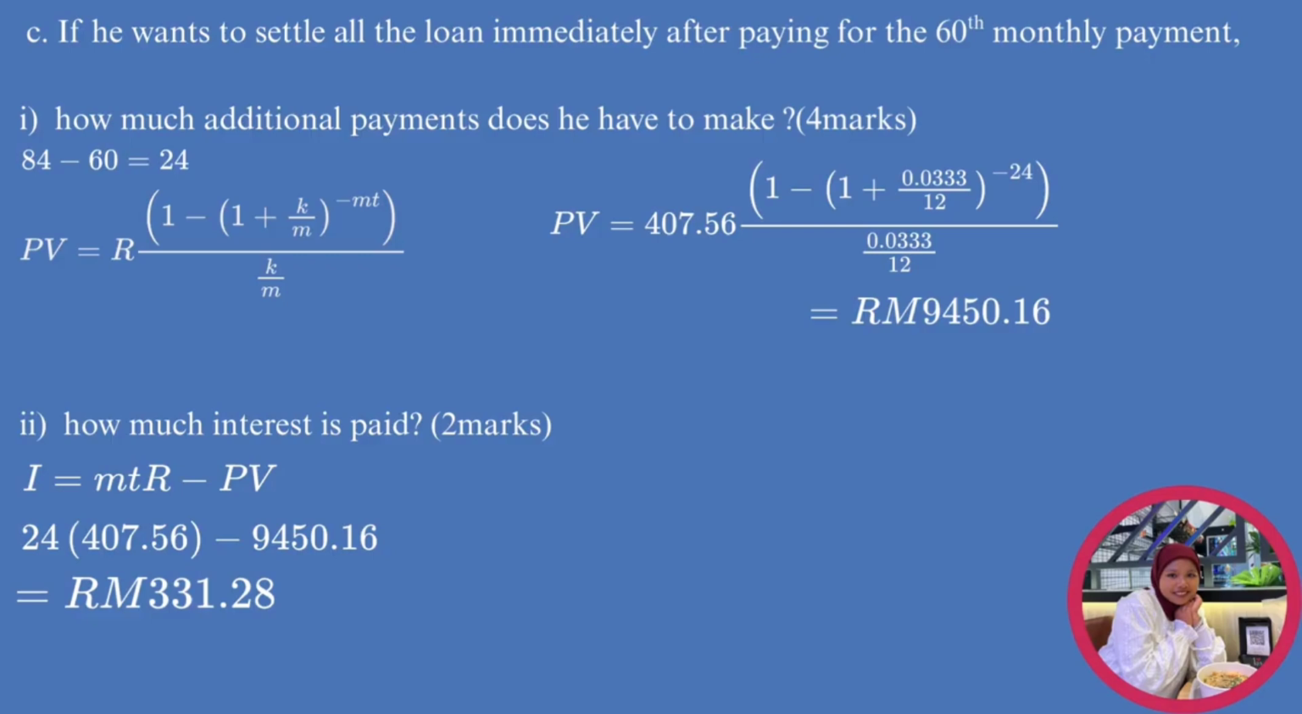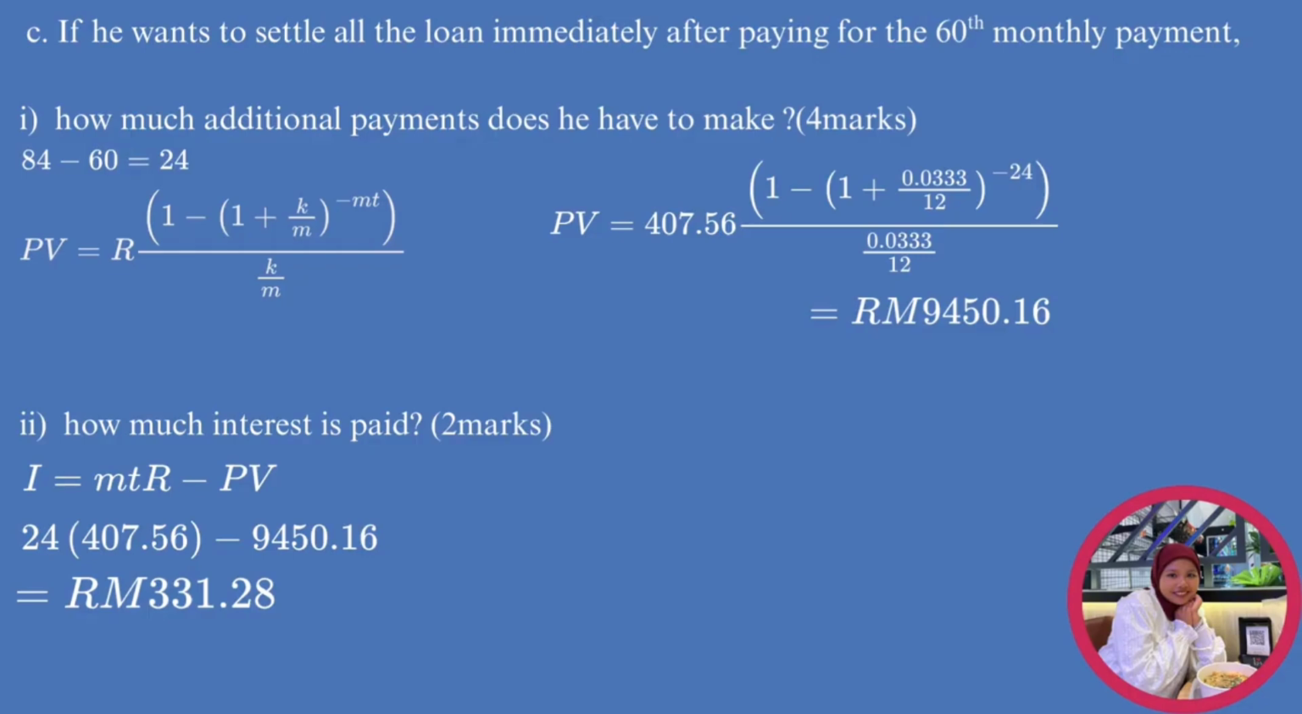First, we must subtract the monthly payments: 84 minus 60. The answer is 24. We use the formula PV equals R times bracket 1 minus bracket 1 plus k per m bracket power minus m times t bracket, per k per m. We use the information PV equals 507 ringgit 56 cents times bracket 1 minus bracket 1 plus 0.0333 per 12 bracket power minus 24 bracket, per 0.0333 per 12. The answer is 9,550 ringgit 16 cents.